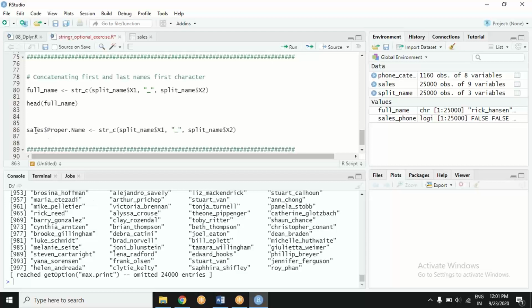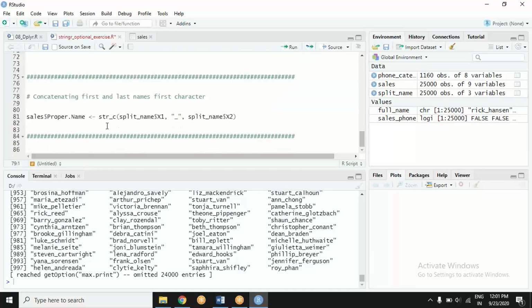So that's where I'm doing, rather than creating a vector and then I will do cbind. So I will have this vector in my data. So that is one way to do that. There is a direct way to do that. I am not using any of this. What I am doing is I am directly going to dataset dollar and initiating a new column name. I am calling it proper name. If I use an existing name, it will be overwritten.